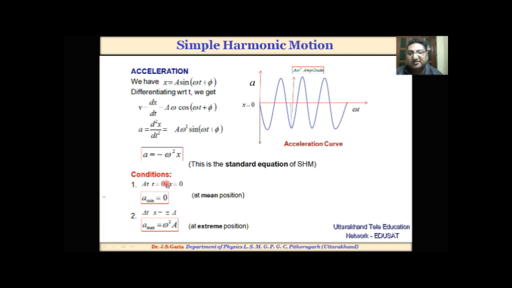At t = 0, x = 0, at the mean position the acceleration will be minimum, and its value will be 0. At the extreme position the acceleration will be maximum. This is the acceleration curve.